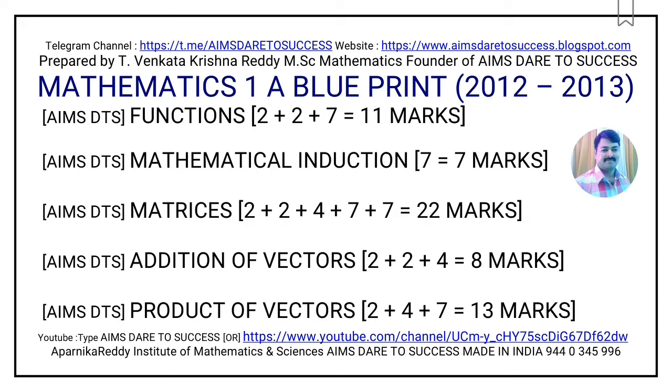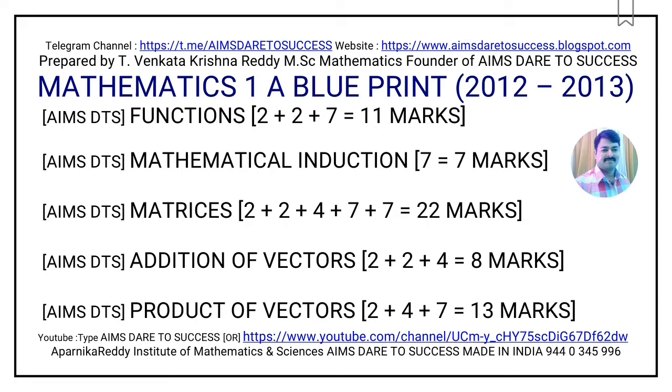All together 2 plus 2 4, 4 plus 4 8, 8 plus 7 15, 15 plus 7 22 marks from matrices. Now I am moving to chapter 4, addition of vectors. It is also a very easy and scoring chapter. Here you have two very short answer questions and two short answer questions. All together 2 plus 2 4, 4 plus 4 8 marks from addition of vectors.